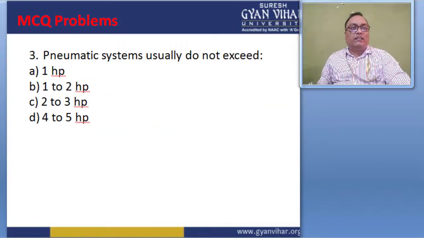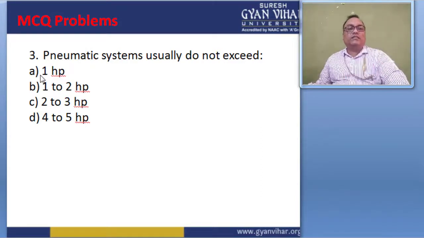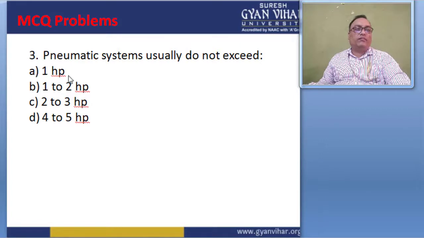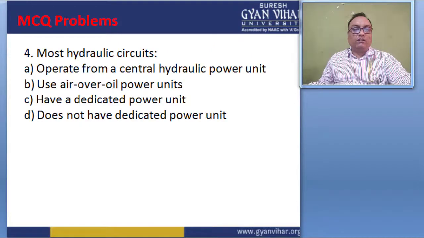Pneumatic systems usually do not exceed 1 HP, 1 to 2 HP, 2 to 3 HP, or 4 to 5 HP. So the pneumatic system usually operates in the range of 1 HP only. So A is the right answer for this question.